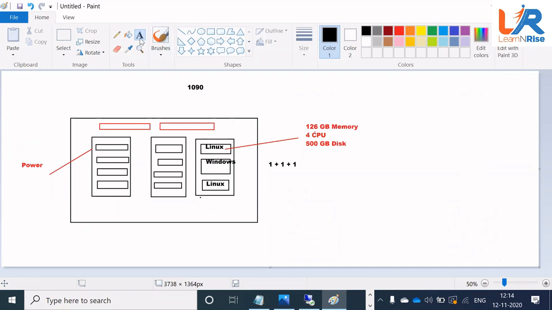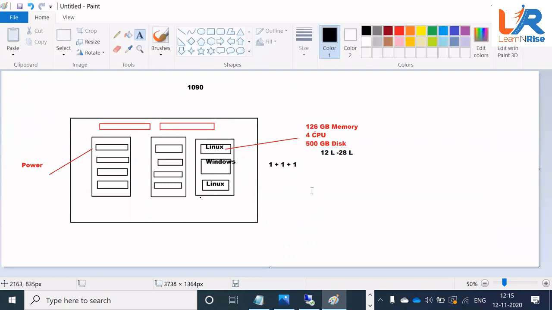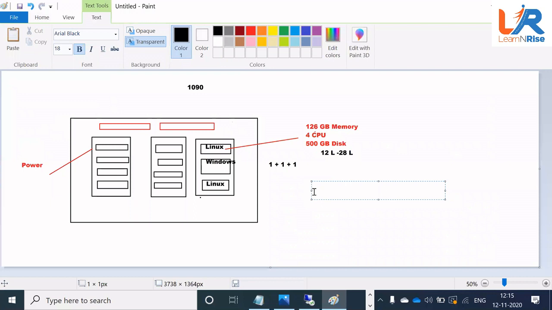And trust me, when you go to a market to buy one server of this configuration, it is going to cost you approximately 12 lakh to 28 lakhs, depending upon which company and which processor you choose. So the challenge is you are installing one OS in one server only. So if you have to install any other application, you definitely require one more server, right?